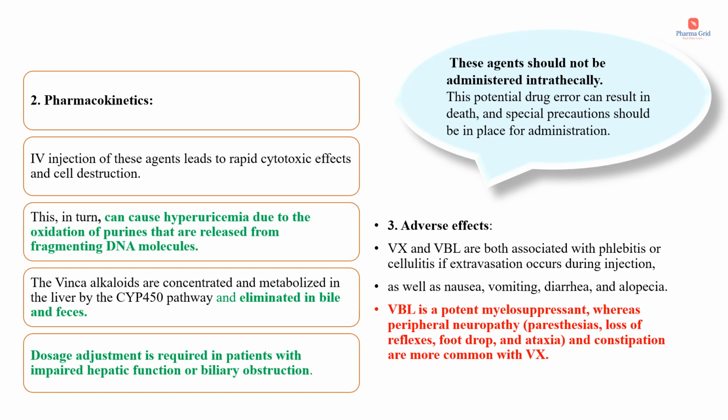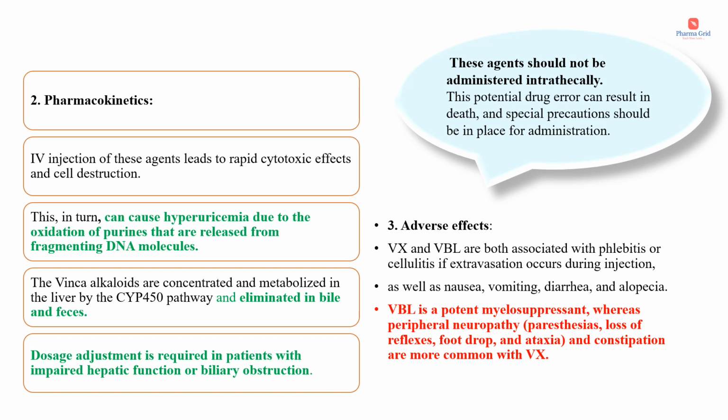If we administer through this particular route, this can result in death, and special precautions should be in place for administration. Now coming to the adverse effects, vincristine and vinblastine are associated with phlebitis or cellulitis if extravasation occurs during injection, as well as nausea, vomiting, diarrhea and alopecia. So these are the common side effects associated with both vincristine as well as vinblastine.